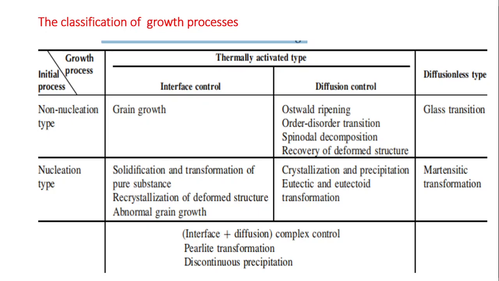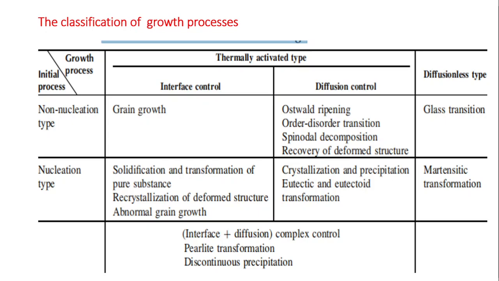In the thermally activated type, the interface controlled growth processes, examples are grain growth, solidification and transformation of pure substance, recrystallization of deformed structure, and abnormal grain growth. The diffusion controlled growth processes are Ostwald ripening, order-disorder transitions, spinodal decomposition, and recovery of deformed structure.